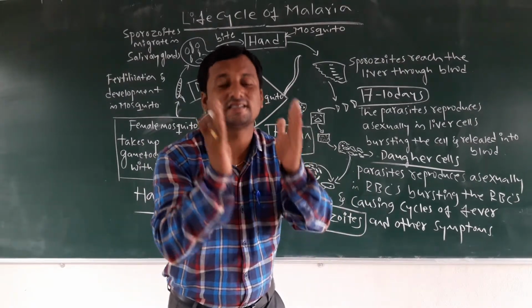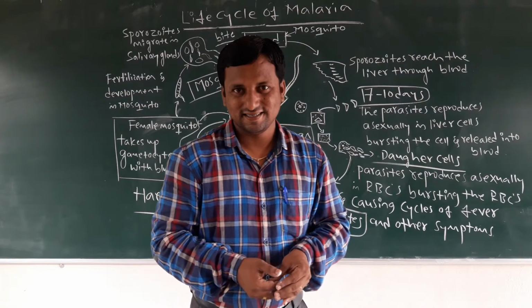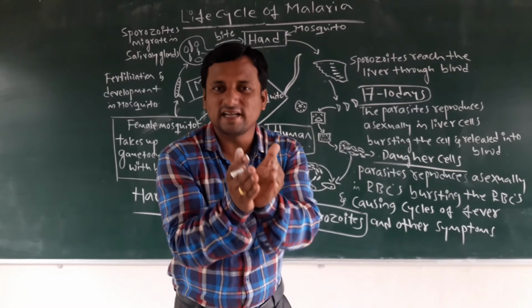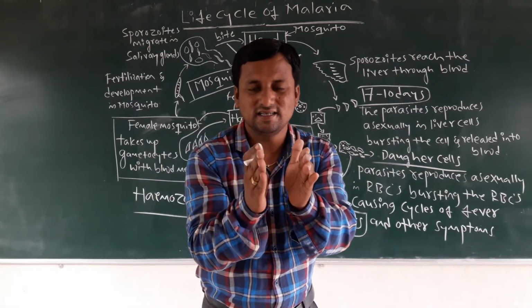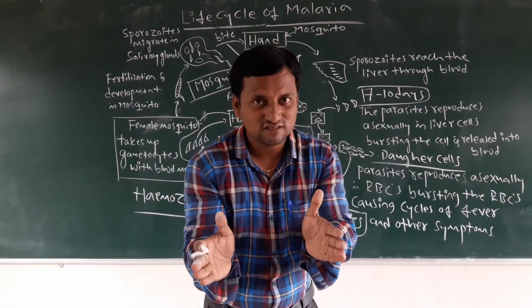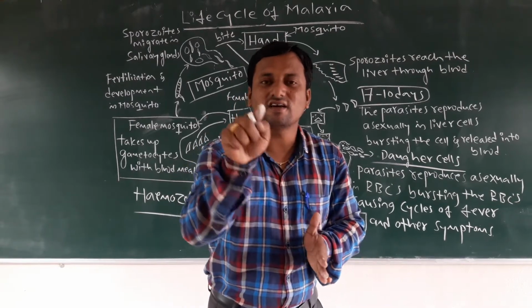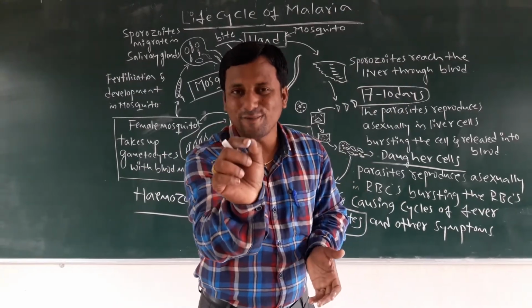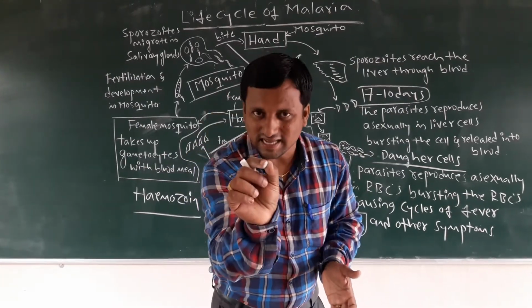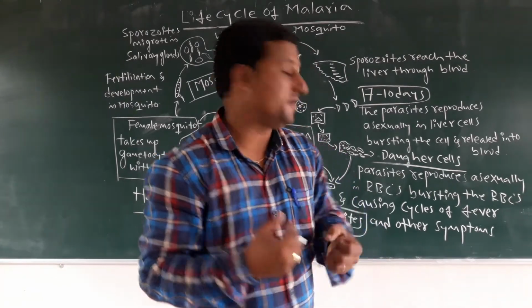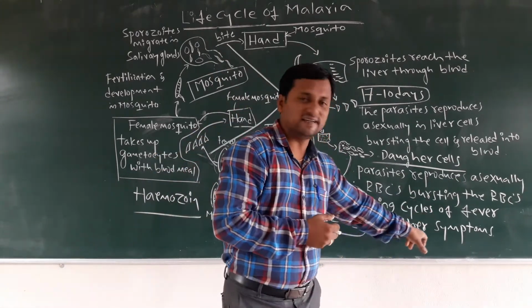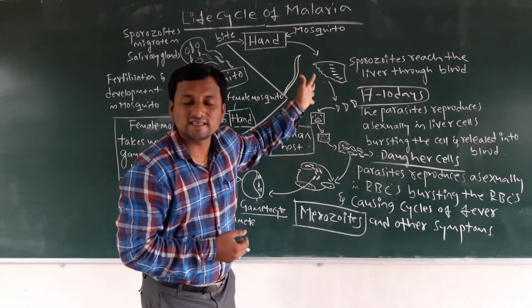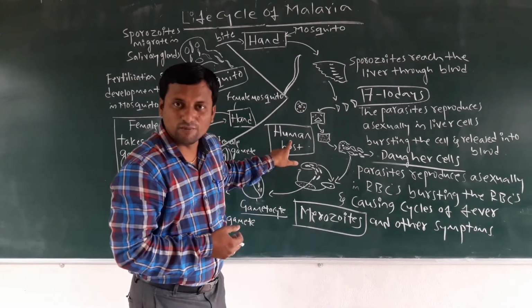In the blood there are RBCs. In the RBCs multiplication starts, and due to that multiplication the RBC bursts. When it bursts, the toxic compound is released into the blood. What is that toxic compound? Hemozoid. At that time we have symptoms, the fever and other symptoms. So this is the idea about the asexual cycle which takes place in the human host.